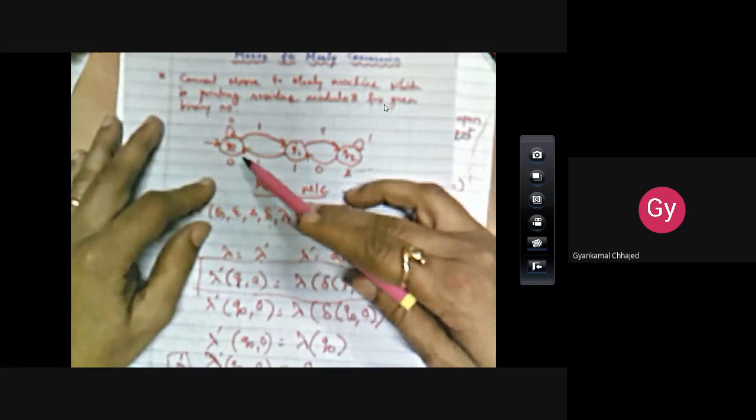Now we will see what is the value of this. From this diagram you can easily find out delta of Q0 comma 0. That means, Q0 on 0 goes to which state? It goes to Q0. In the table as well you can represent it in the same way.